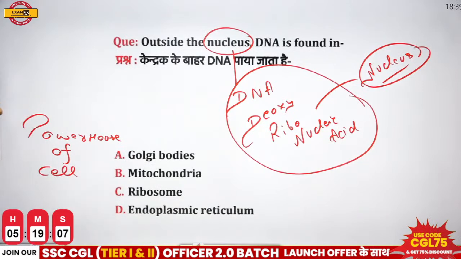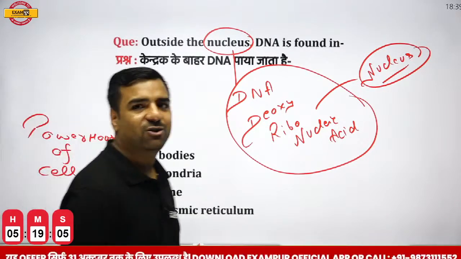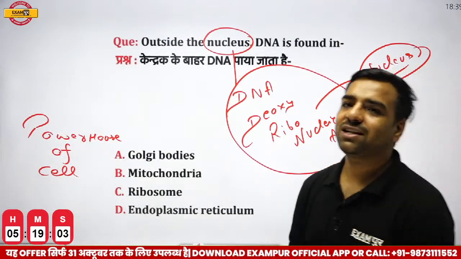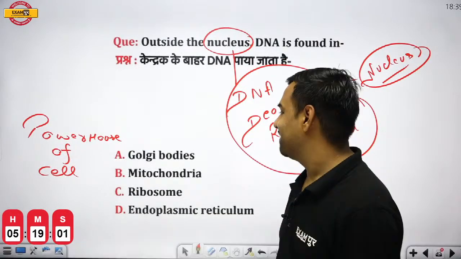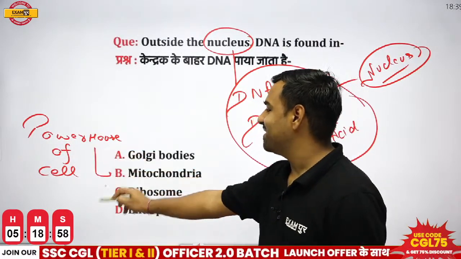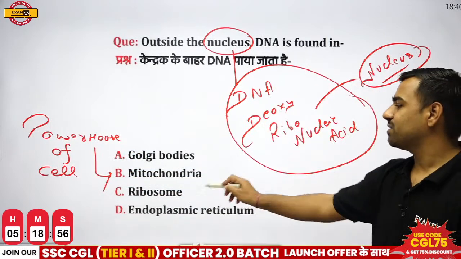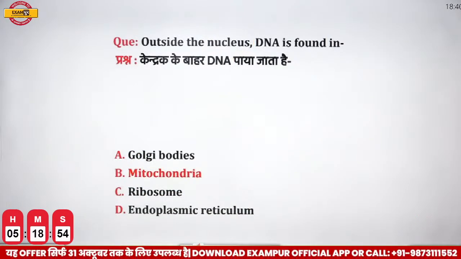So what is the correct answer? Is it Golgi bodies, mitochondria, ribosome or endoplasmic reticulum? Prajwal is saying no idea. Okay, but you can get idea using powerhouse of the cell, that is mitochondria. True? So yes, what is the correct answer here? The correct answer is going to be mitochondria.